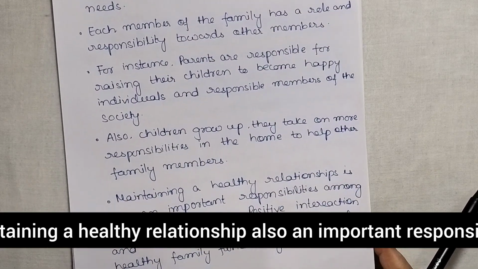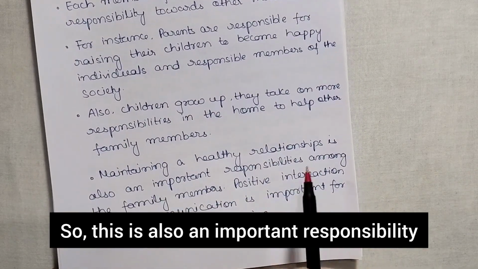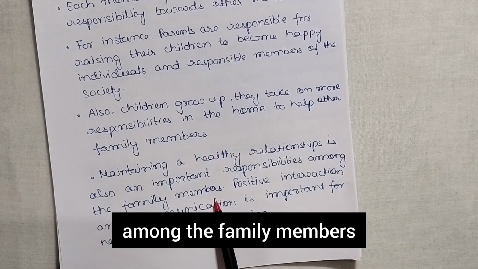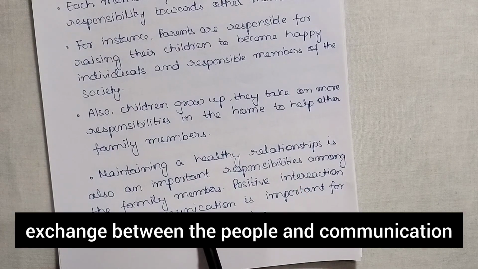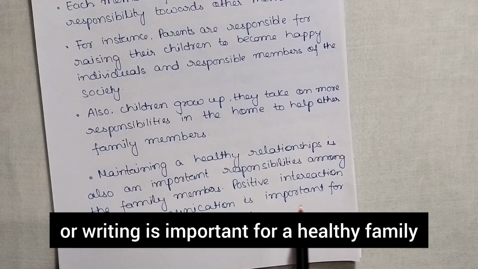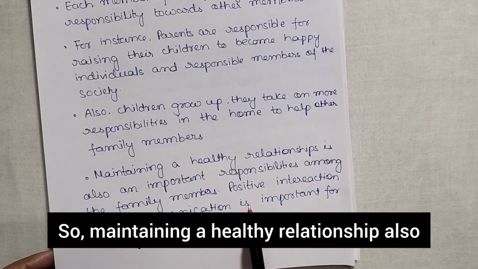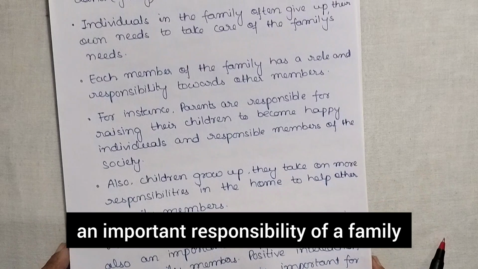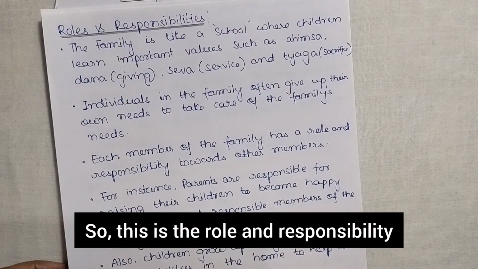Maintaining a healthy relationship is also an important responsibility among the family members. Positive interactions, that is a supportive exchange between people, and communication, the exchange of information or thought by speaking or writing, are important for healthy family functioning. So maintaining a healthy relationship is also an important responsibility of a family. So this is the role and responsibility.